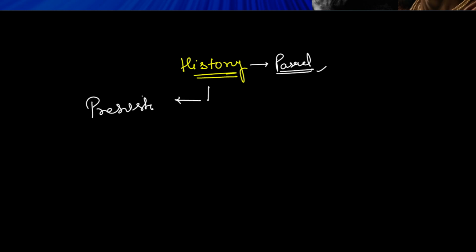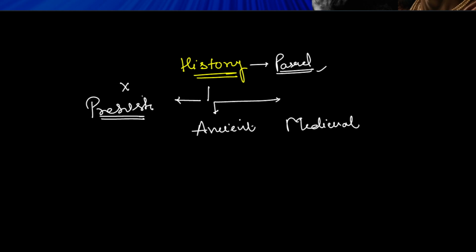Alright, so history as we see it is the study of the past, of what has already passed. So it begins in two phases. One is the prehistory. Prehistory is what we cannot record much. History is divided into two, three parts. One is the ancient history. One is the medieval history. And one is the modern history, especially when considering India.